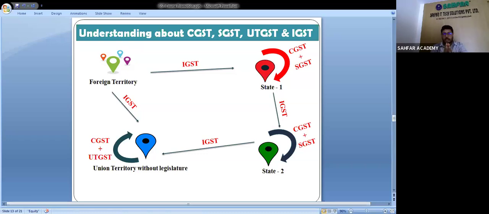Within the same state, CGST and SGST apply. But when the supply is made in a Union Territory, then CGST and UTGST apply, in the place of SGST. Because we previously told that in a Union Territory, UTGST applies in the place of SGST.